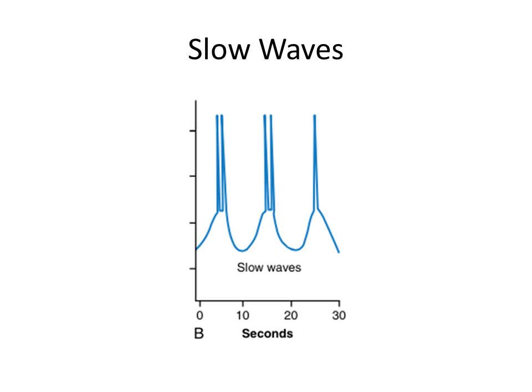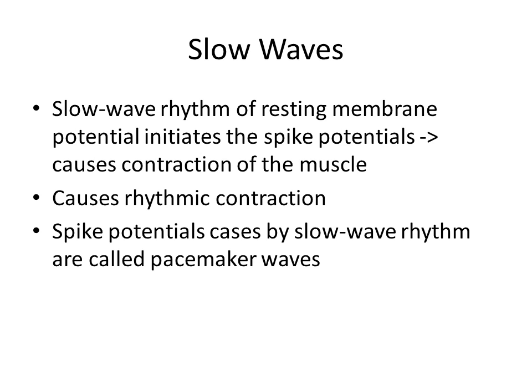Next, we will be discussing slow waves. Spike potentials are initiated by slow wave rhythms. Occasionally, the slow wave rhythm of resting membrane potential will initiate the spike potential, which will lead to contraction of the muscle. The spike potentials appear rhythmically at a rate of about 1 or 2 spikes at the peak of each slow wave. The spike potentials initiated by the slow wave rhythm cause rhythmic contractions of smooth muscles.